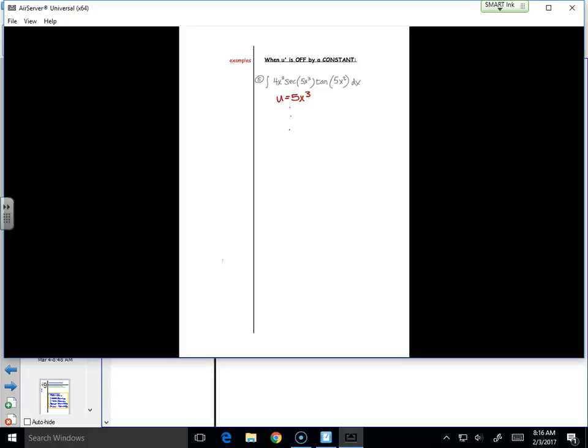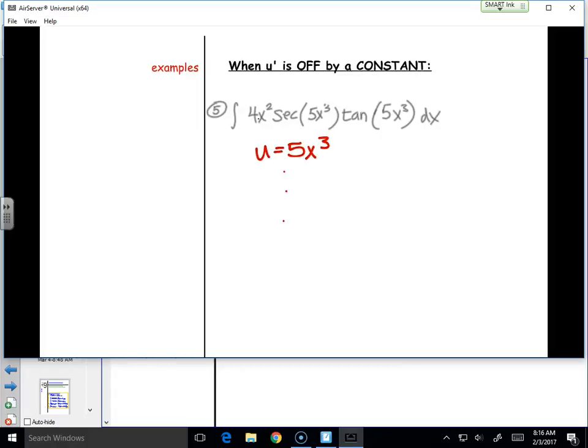X squared should fly. Yeah, 4 over 15. Secant u, then u. Alright, let's see if you guys are matching up with what I got. Yeah, the 4/15 comes right out. The derivative of tangent is secant, u plus c.